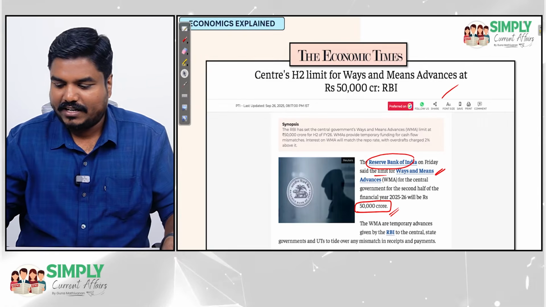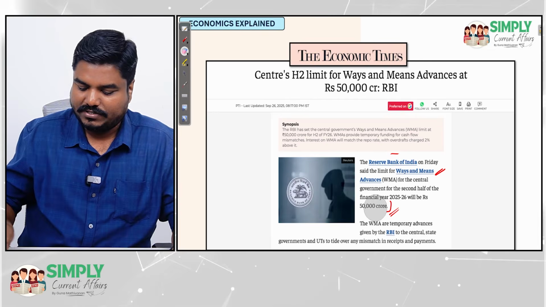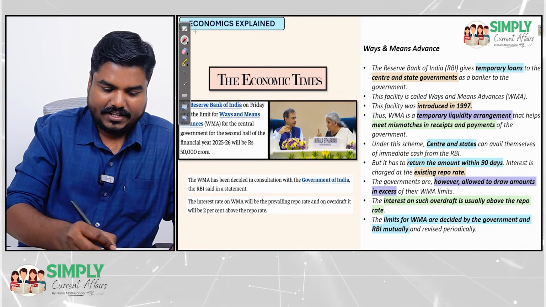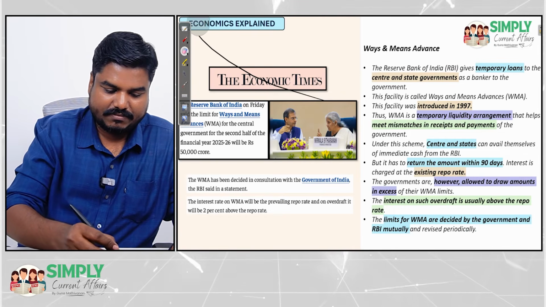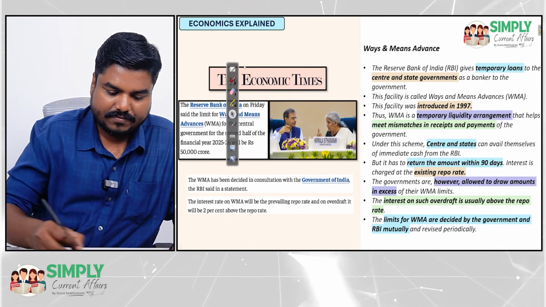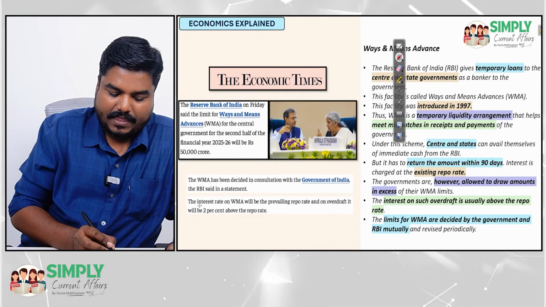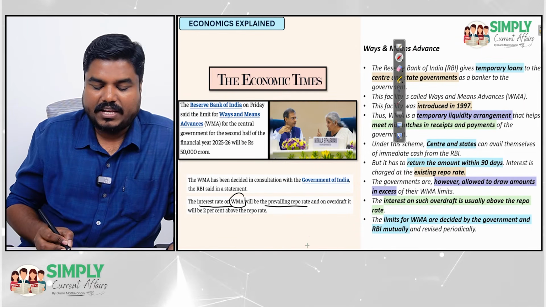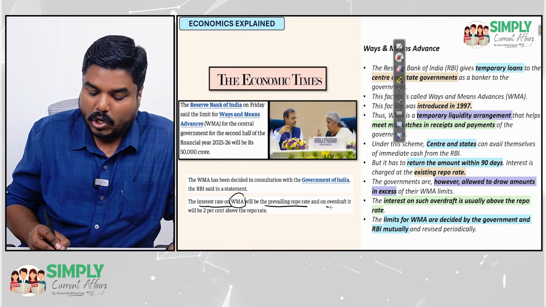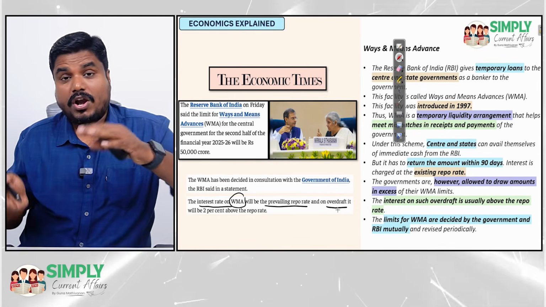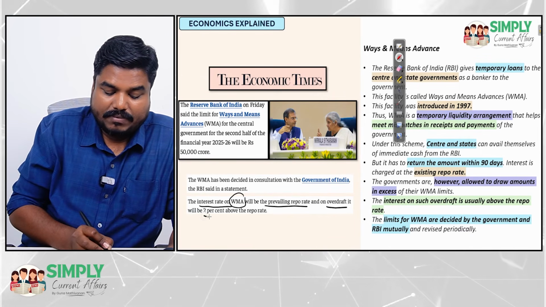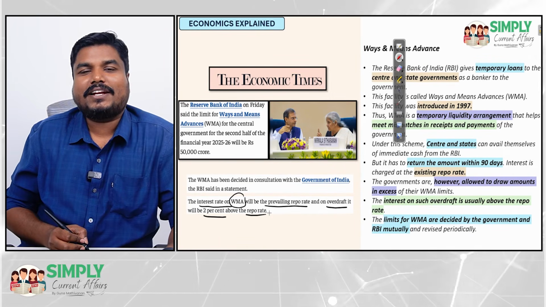So what will be the additional interest, sir? That is also mentioned in the news article. They have mentioned, just a minute. They have mentioned that the interest rate on the ways and means advance will be the prevailing repo rate, and an overdraft beyond that limit. If the government is borrowing, then the interest will be 2% above the repo rate.